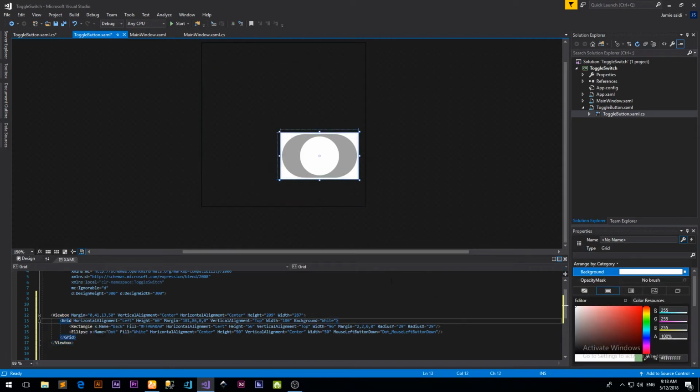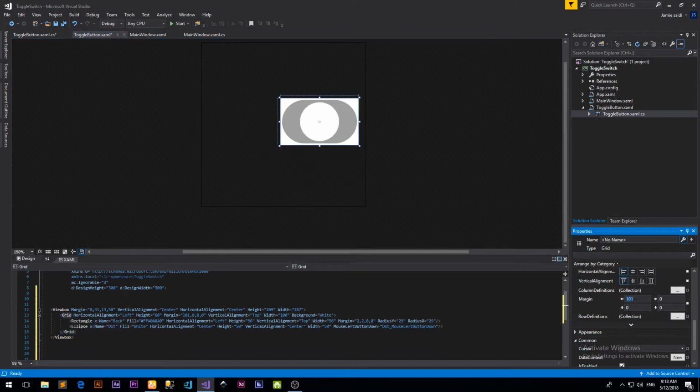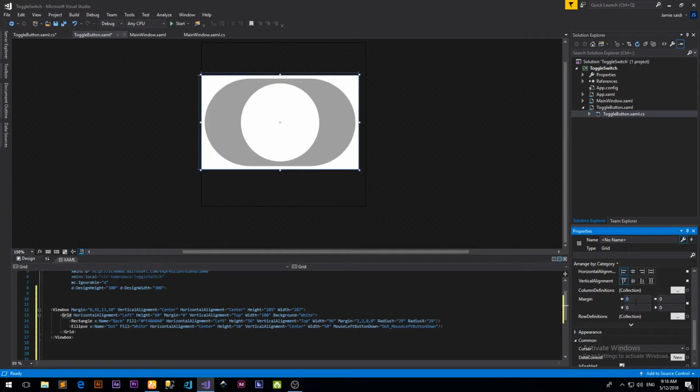Now because the grid is wrapping up the rectangle and the ellipse, just click on the grid and set the margin to 0, because I want the grid to be the same size as the view box.